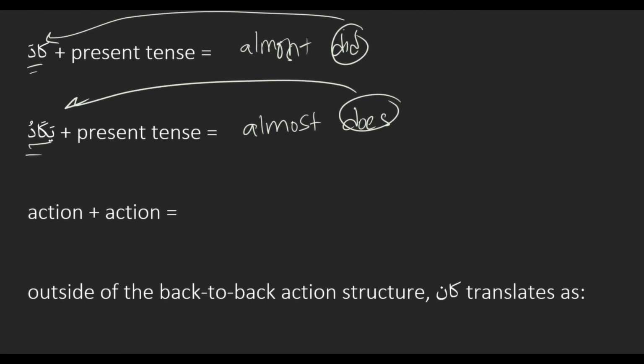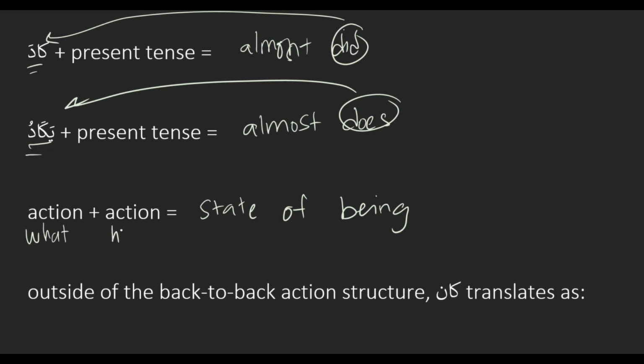And then the last one we saw was an action plus an action. So when you see 2 actions in the same sentence, what we called state of being. Right, and can you tell me a bit about state of being? So, state of being, there are 2 actions in one sentence. The first action tells us what was happening, and the second action tells us how it was happening. Exactly.